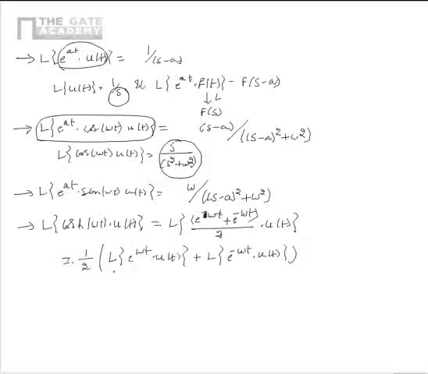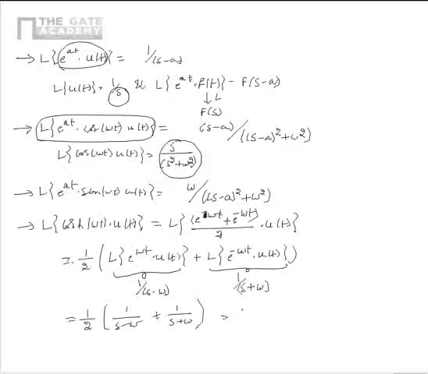We know that Laplace transform of e power omega t u of t is equal to 1 by s minus omega. We can also show that Laplace transform of e power minus omega t u of t is equal to 1 by s plus omega. Upon substitution, we get half times 1 by s minus omega plus 1 by s plus omega.